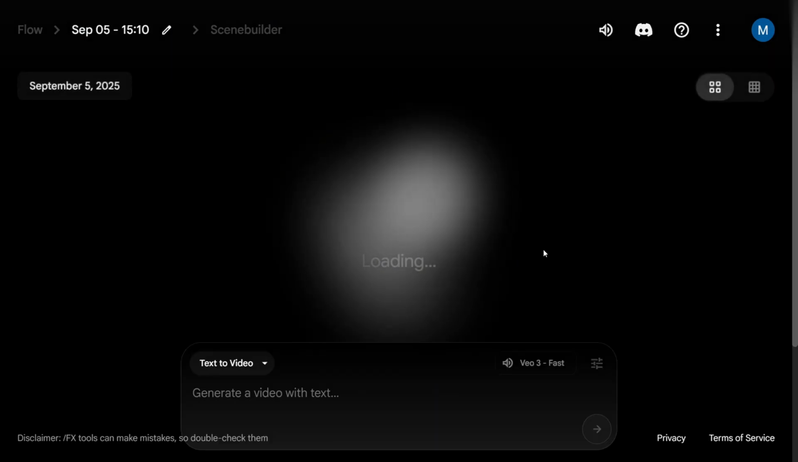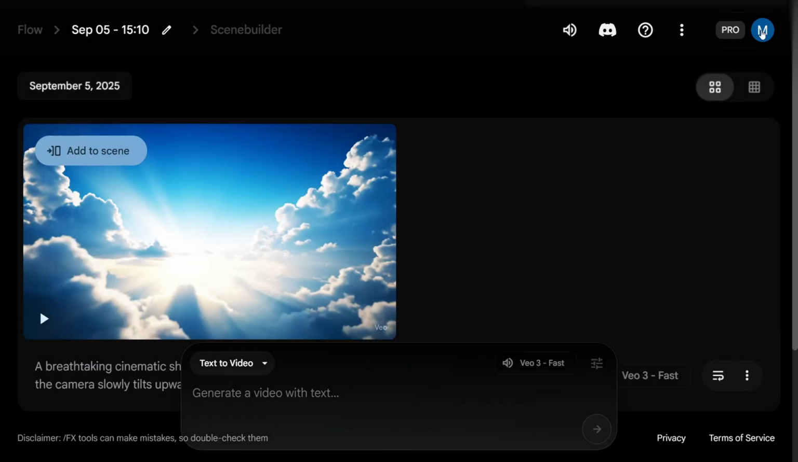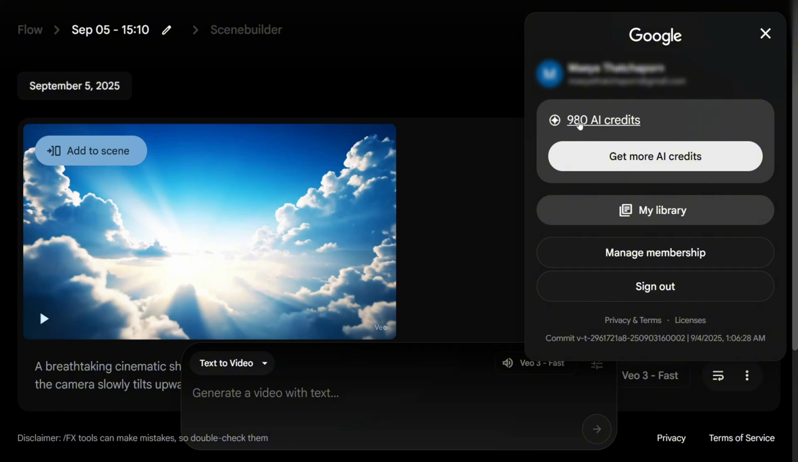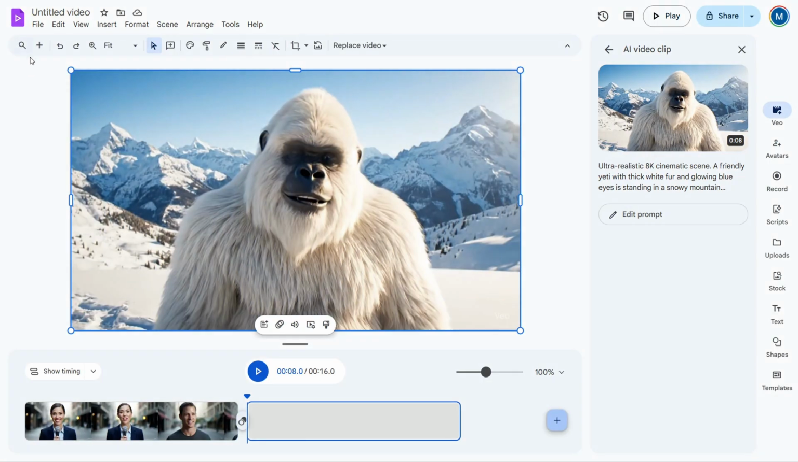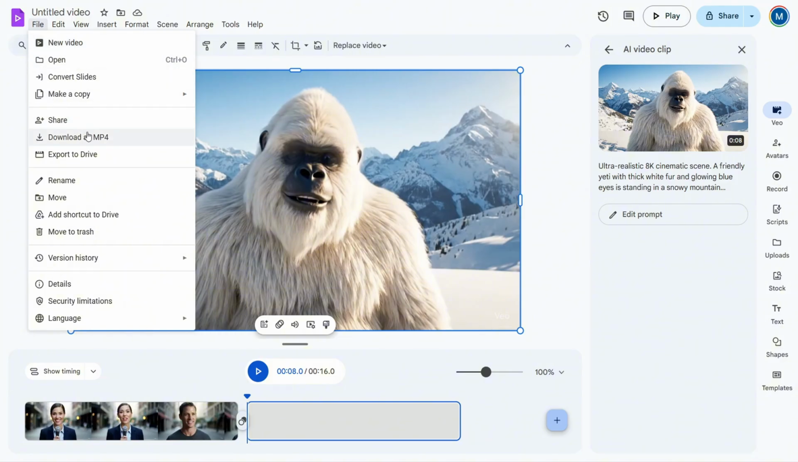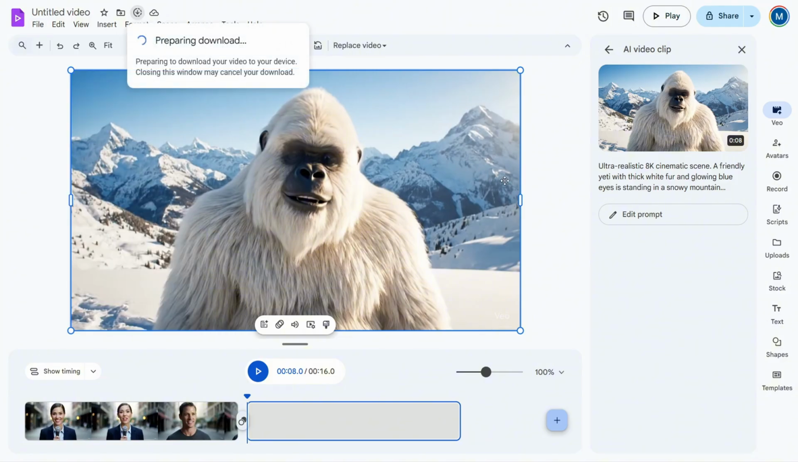Now let's switch back to my Pro subscription account. I'll refresh the page, and as you can see, I still have 980 credits remaining. So that confirms it. Generating videos in Google Vids with the Veo 3 preview model doesn't burn through your Flow credits. To download your video, click on File, and then click on Download as MP4.